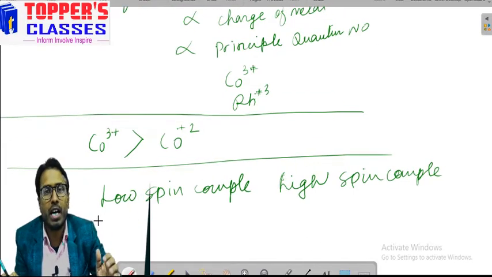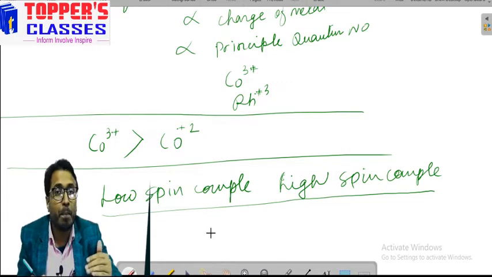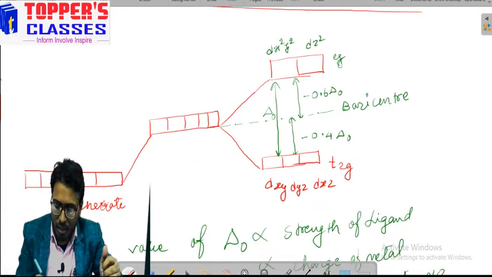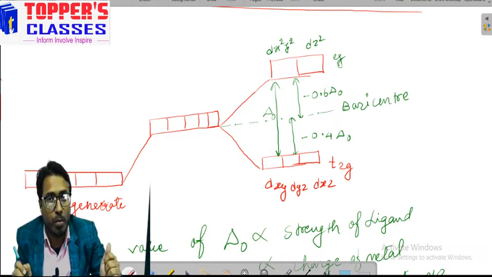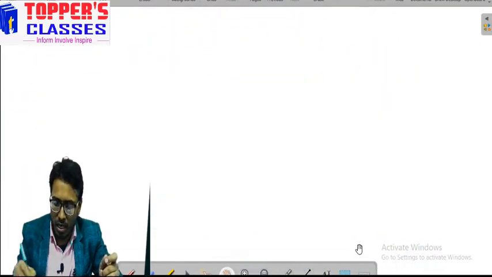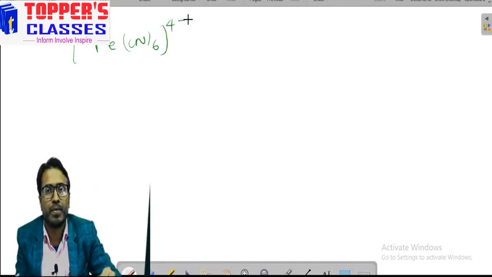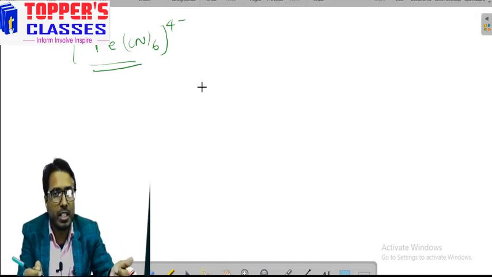So what are low spin and high spin complexes? In case of a low spin complex, the electrons will first fill into the T2g orbital. Let us take an example and try to understand it. Suppose we have [Fe(CN)6]4-, and you are asked whether it is high spin or low spin.